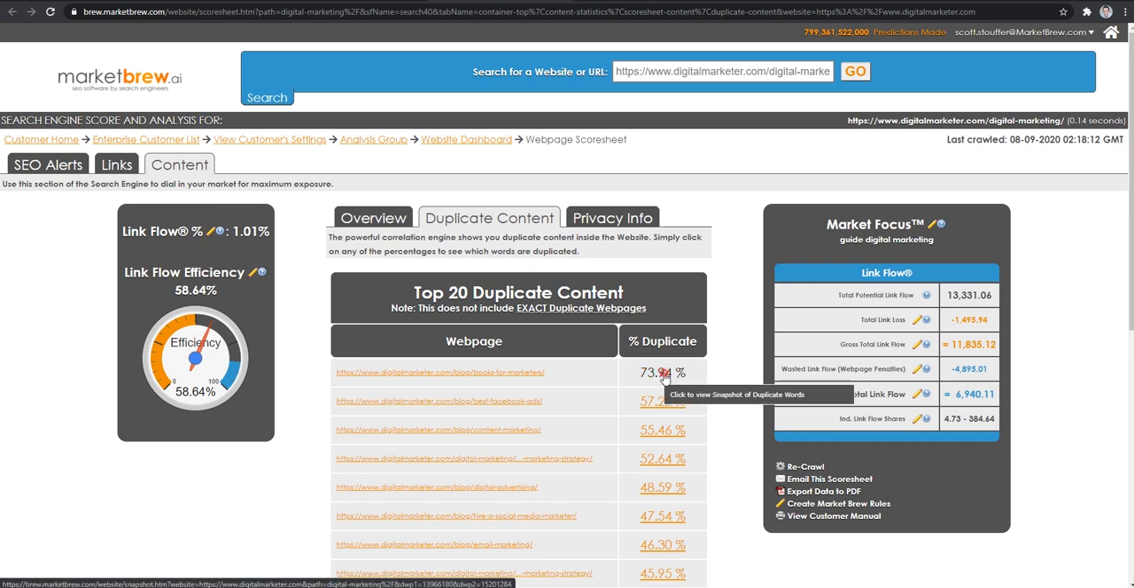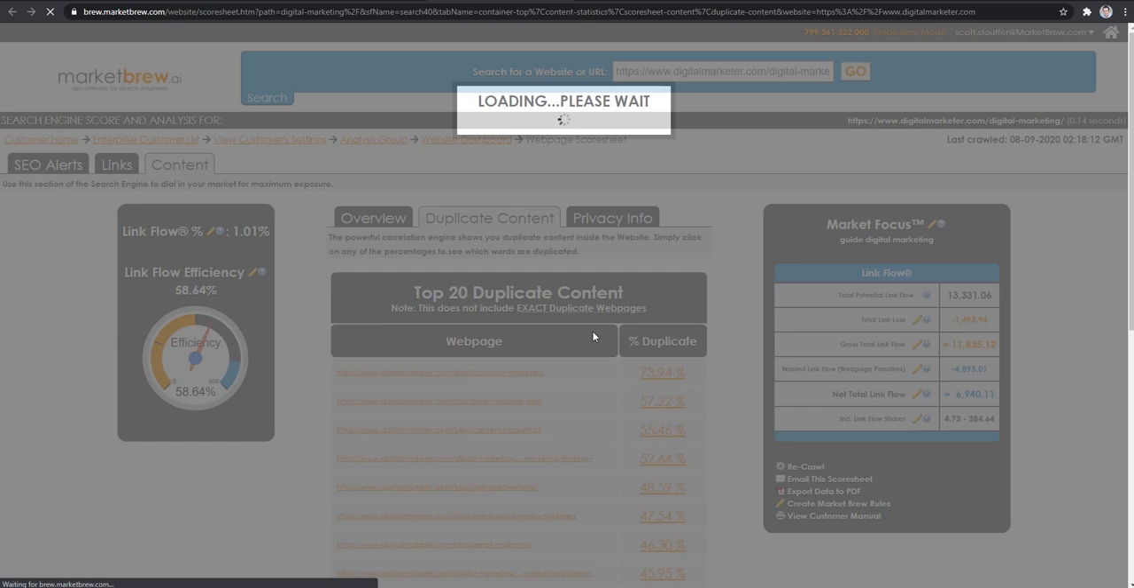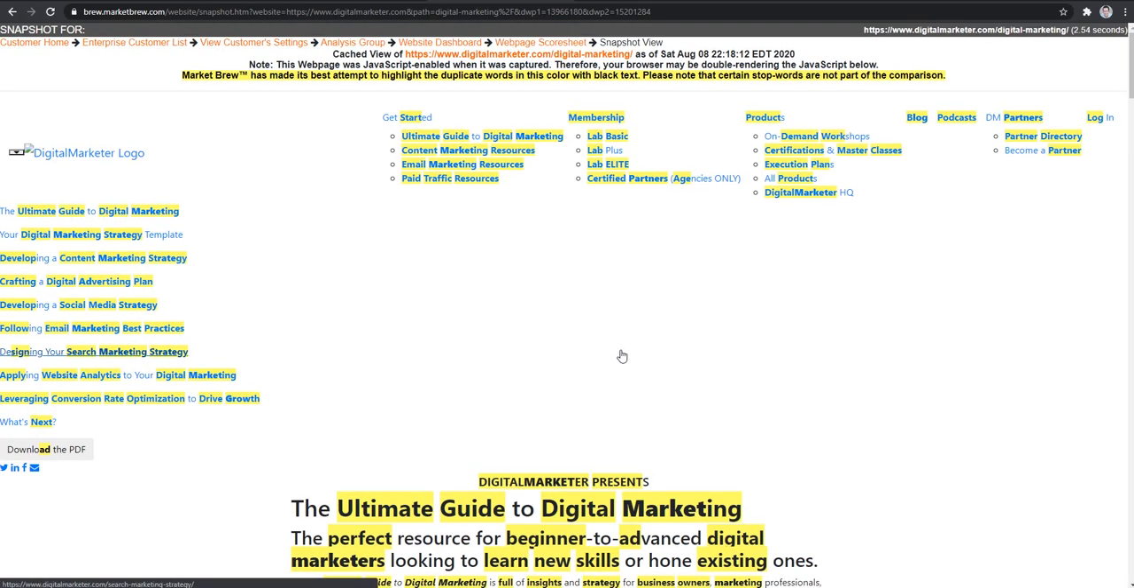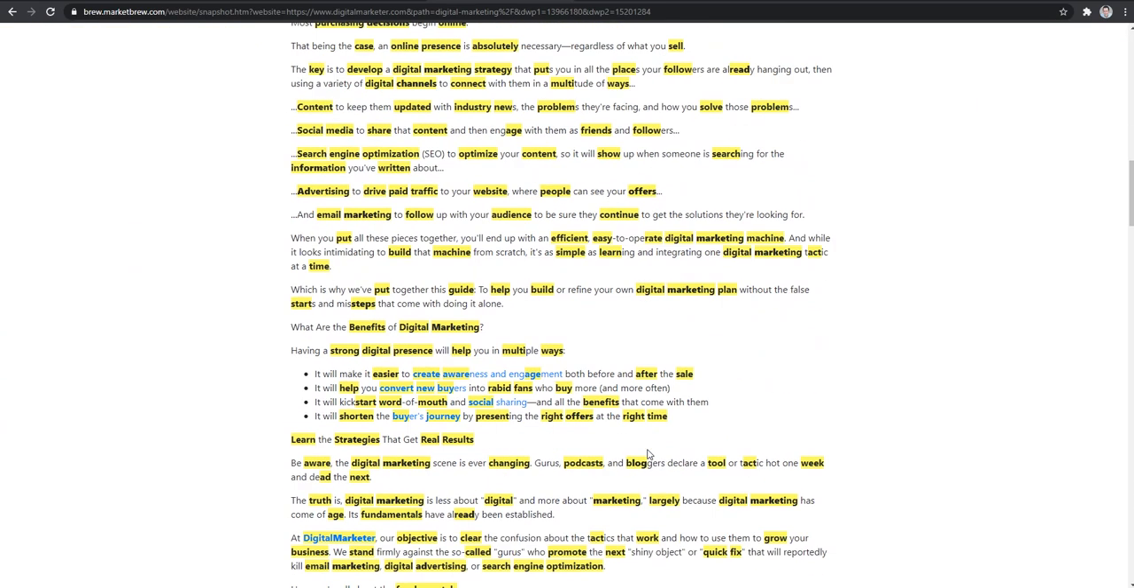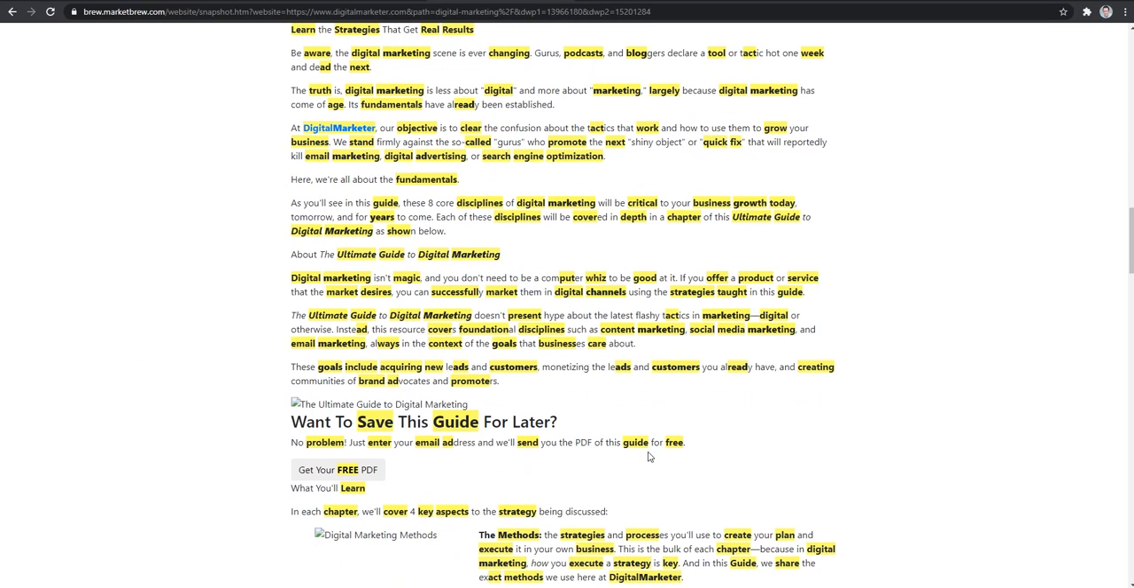Now, if we want to look at what's happening here, we can click on this percentage and we'll see a highlighted set of words that are on both of these pairs of pages. And you can see clearly there's just not a lot of uniqueness between these pages. Almost everything is overlapping here throughout the entire page.